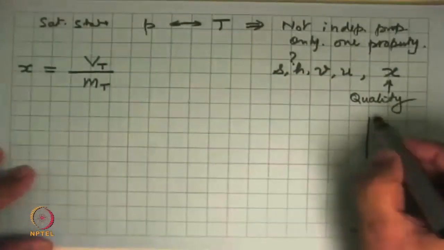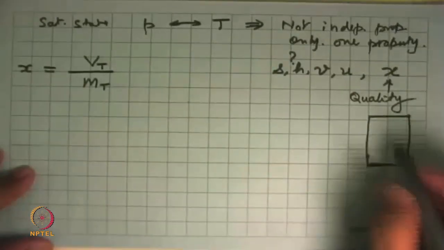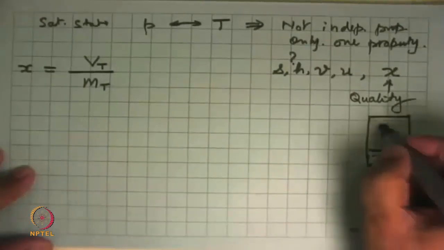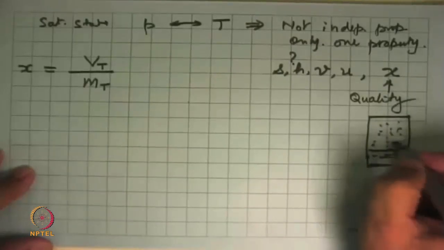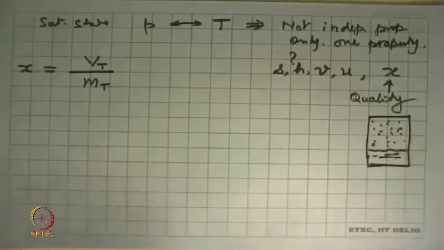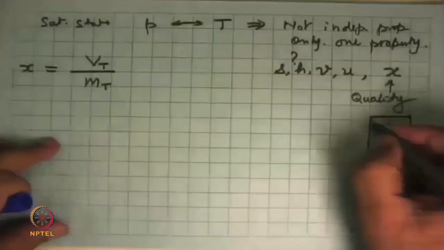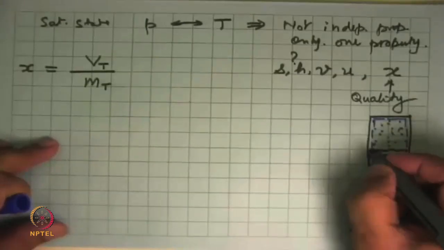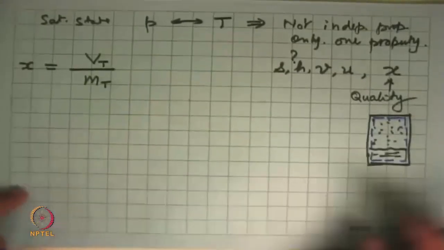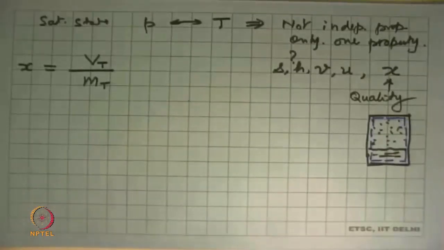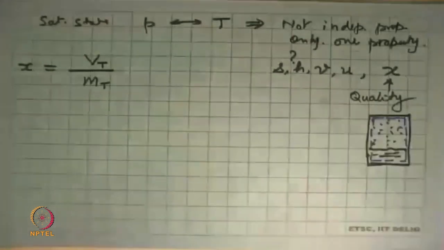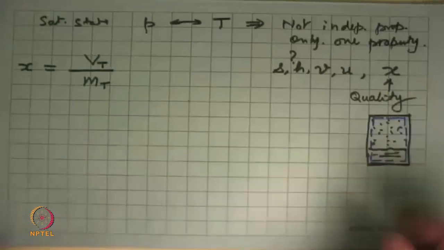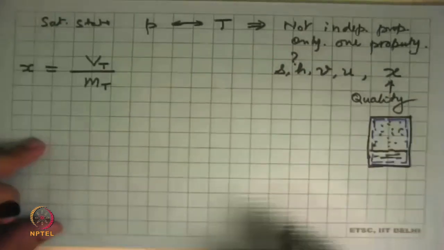We took one example yesterday and we said that look, I have a vessel, there is so much liquid sitting here, the upper space is filled with vapor. Then what is the dryness fraction? And for that we define the system boundary as this one. And this is the dryness fraction we are now defining for this. It's not necessary that this is the only way in which a liquid and a vapor in a saturated state can exist with one another.